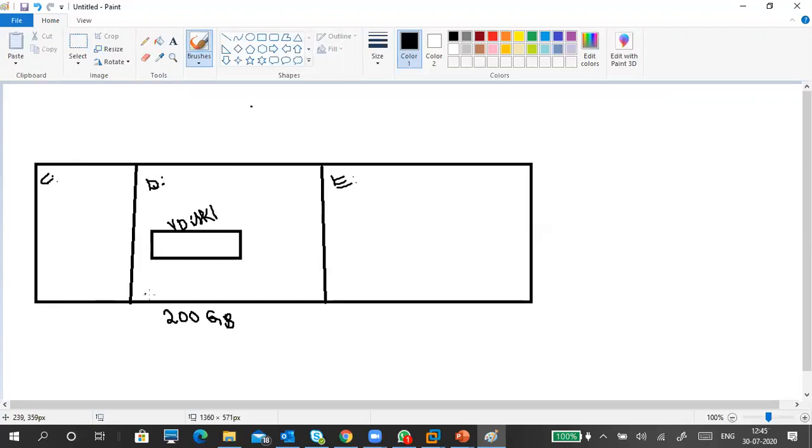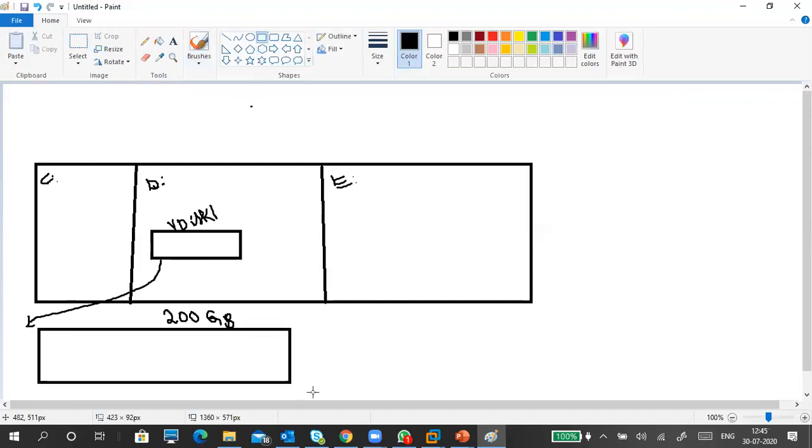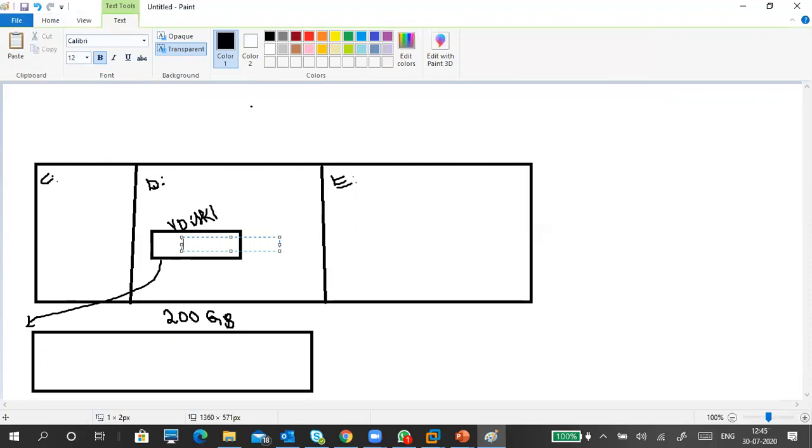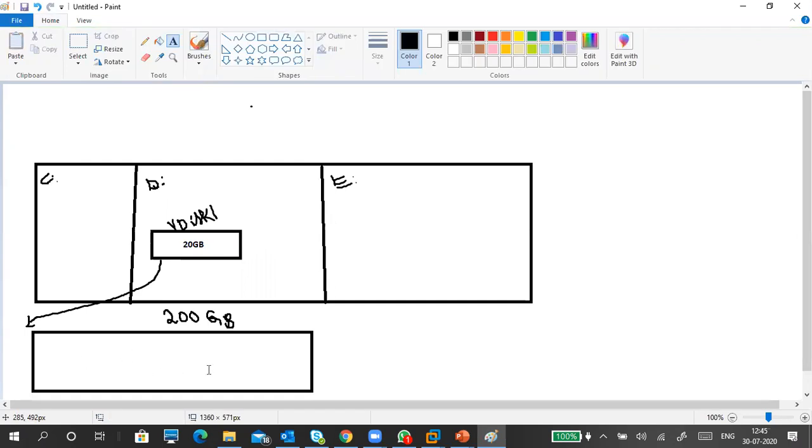For example, if you go to Disk Management and attach this virtual hard disk, it will show like this. It depends upon the size of the disk. For example, it is a 20 GB hard disk. So the virtual hard disk shows like this. We can partition the disk and we can install an OS. You can keep the data. Or if you want to put any secret data inside, we can put it in a virtual hard disk.